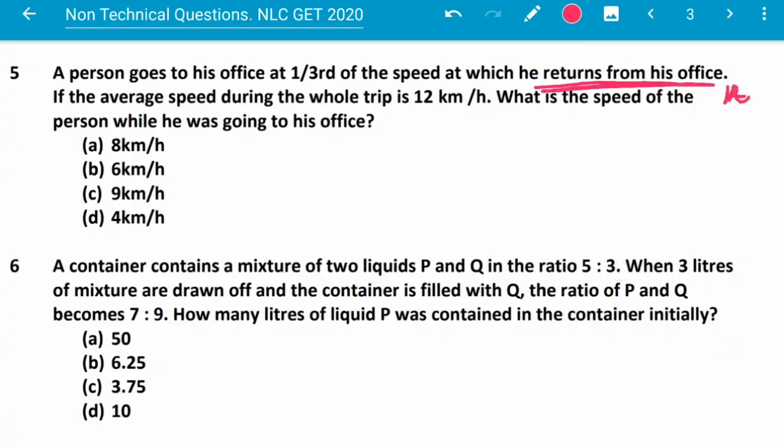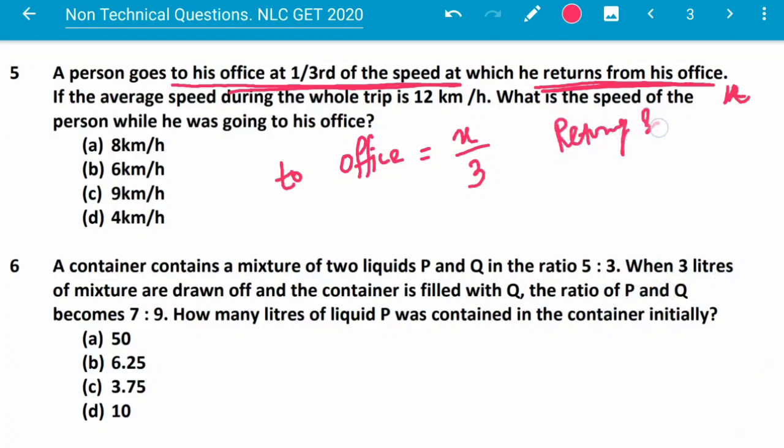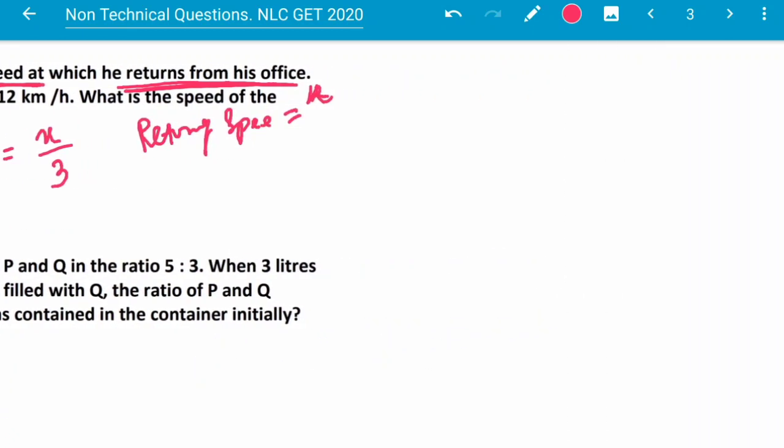So going to the office, it will be x by 3, because I am assuming the returning speed to be x. So what is the average? Average is 2 into x into x by 3.